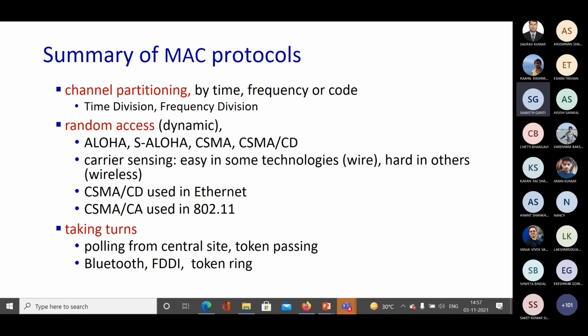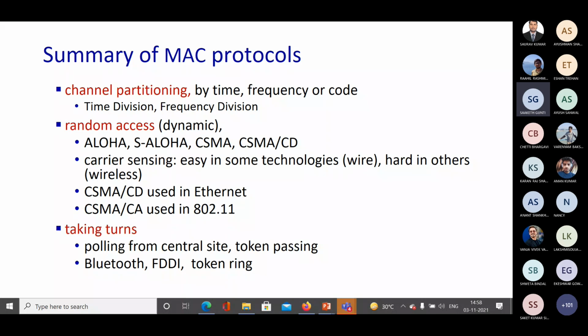It will send a jam signal so that others get to know that there is a collision, and after that, it will go to backoff. The backoff can be binary exponential backoff, where if the mth collision is faced by the node, it will back off for K slots, where K is chosen from the contention window of 0 to 2 to the power m minus 1.